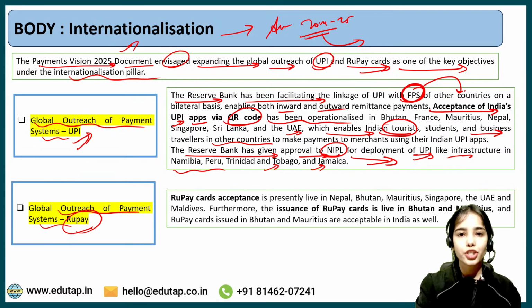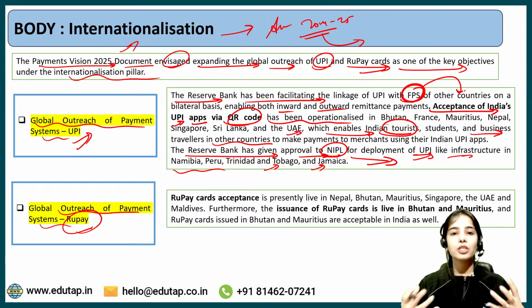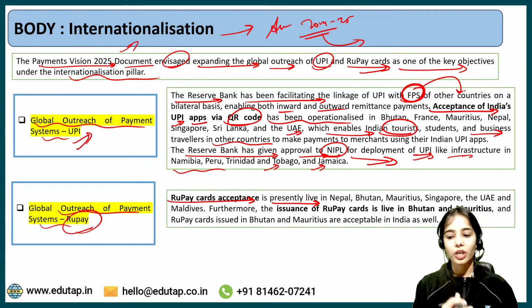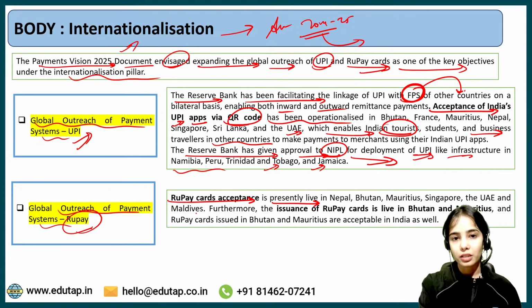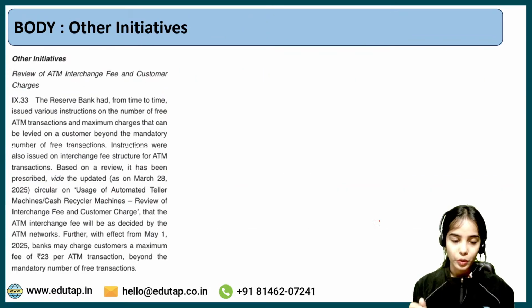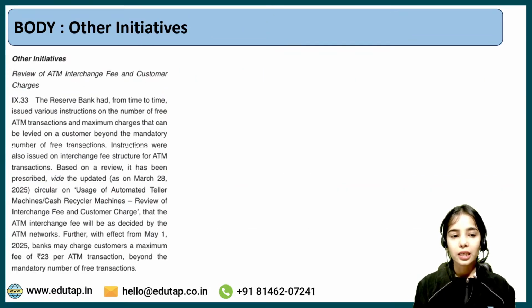Okay, a global outreach of payment system: RuPay. So internationalization of RuPay cards is also happening. RuPay is a domestic card, an indigenous card that India has developed. RuPay card acceptance is presently live in Nepal, Bhutan, Mauritius, Singapore, UAE and Maldives. Furthermore, the issuance of RuPay card is live in Bhutan and Mauritius. That means they have started issuing the RuPay card in their own countries and they are acceptable in India as well.